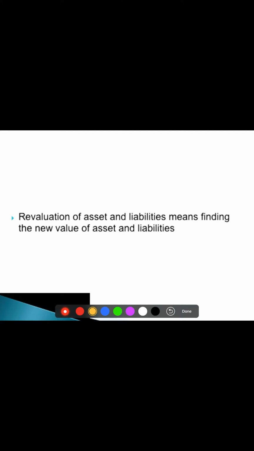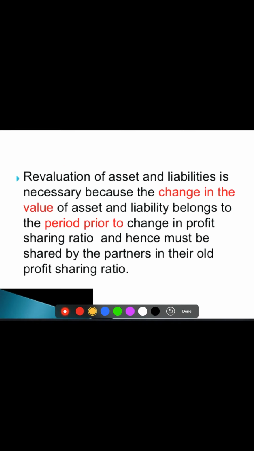Now, revaluation of assets and liabilities means finding the new value of assets and liabilities. Revalue means finding out the new value of assets as well as the new value of liabilities.